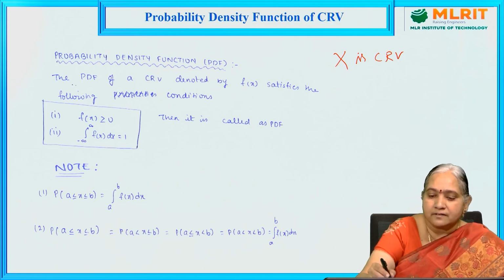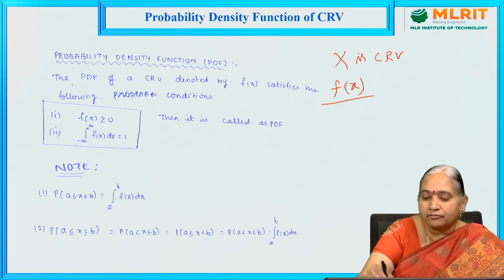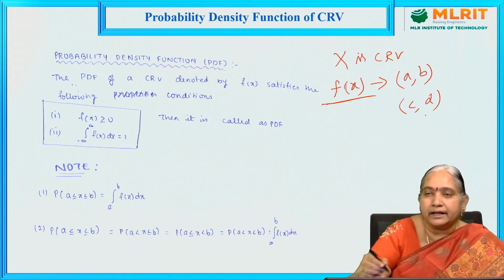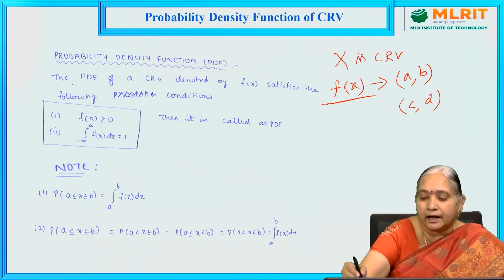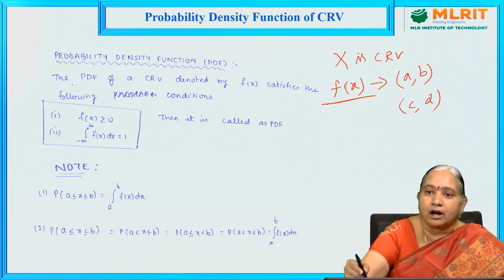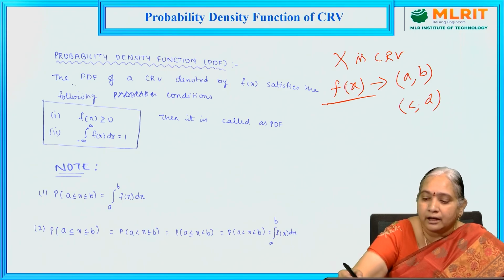What is the probability here? In a continuous random variable, the probability is denoted by f of x. So what is f of x in different intervals, a comma b, similarly c comma d? These are all intervals, and there are infinitely many real numbers between a and b, and between c and d. So for all the x values between a and b, we define the same probability f of x. Similarly, we define a different probability in a different interval, c comma d.